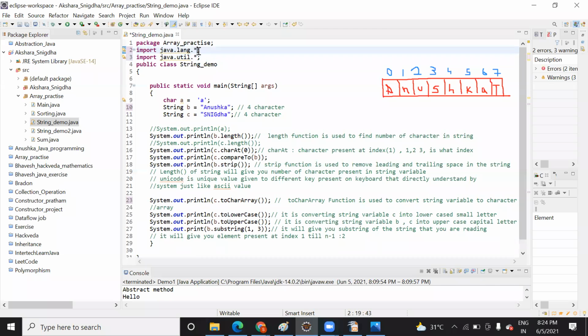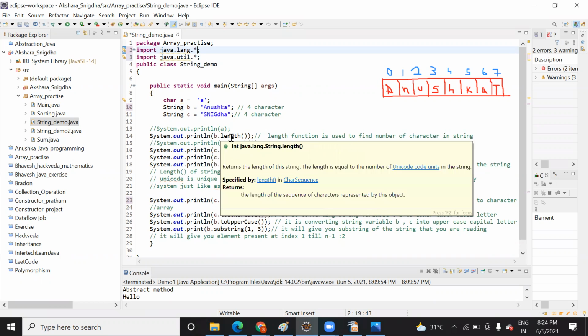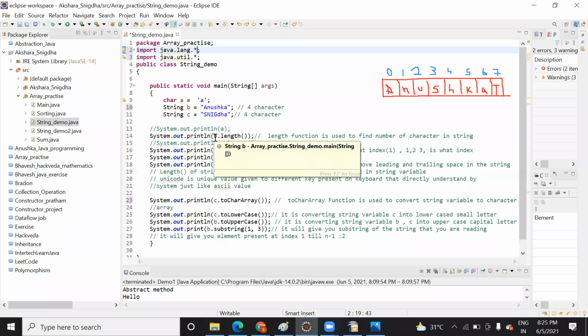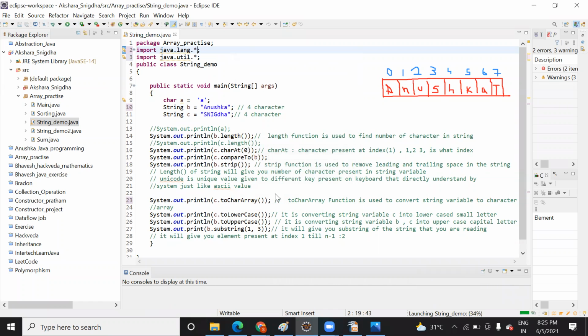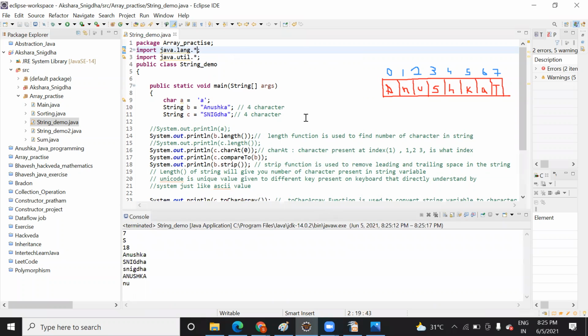Now suppose you want to print the length of an element. How are you going to print it? b.length. B is your variable name. The length function will give you the number of elements in that particular variable. Now when I run this, it will show me the number of characters in your name. Let me run this and show you. So the length function will give you the number of characters in your name. So 7. You can count it.